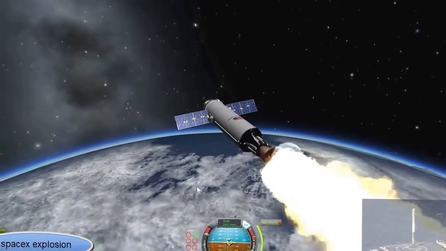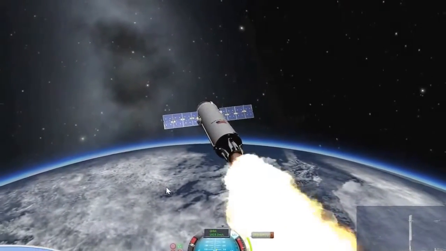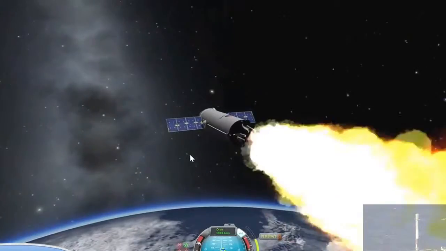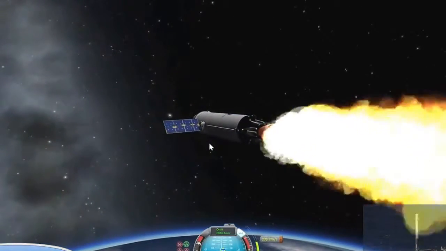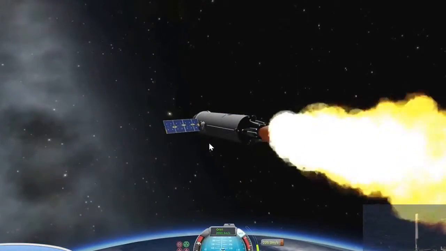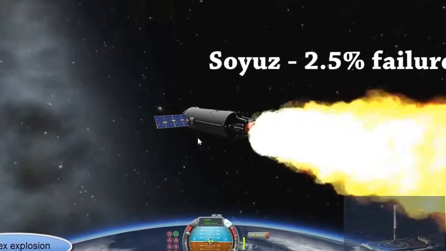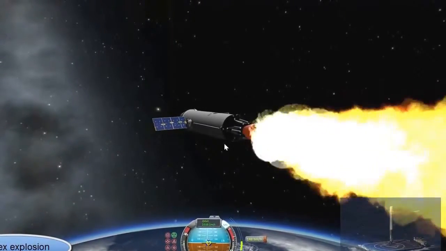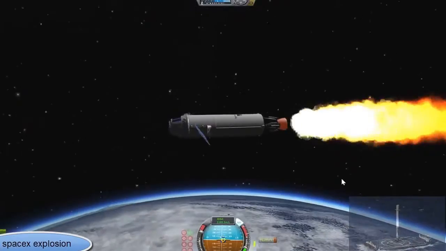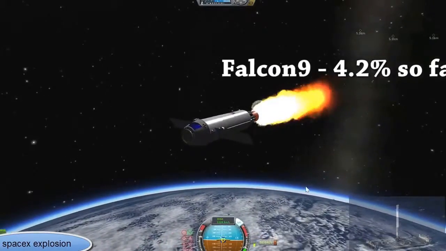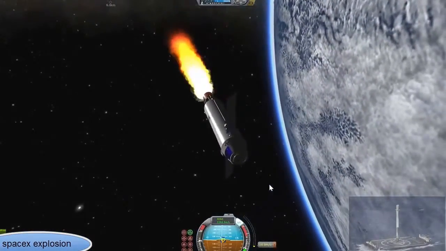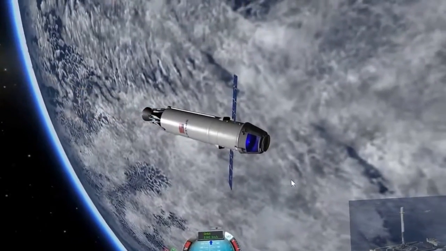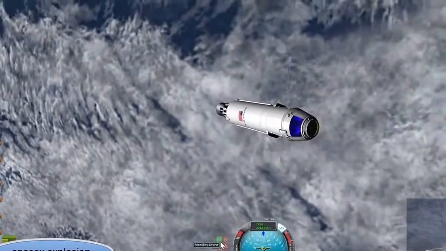Now, in comparison to the Russian Soyuz series, it's kind of difficult to compare them actually, but for Soyuz, after 1,700 launches, it has a failure rate of about 1 in 39. For this design, there was technically 1 failure out of about 24 launches in total, so 1 in 24 is not so bad after all, and this will most likely increase as SpaceX gets more and more missions under its belt.